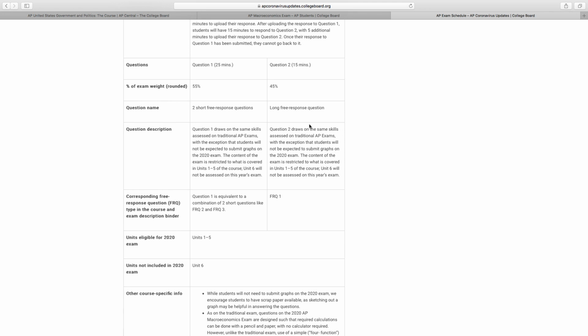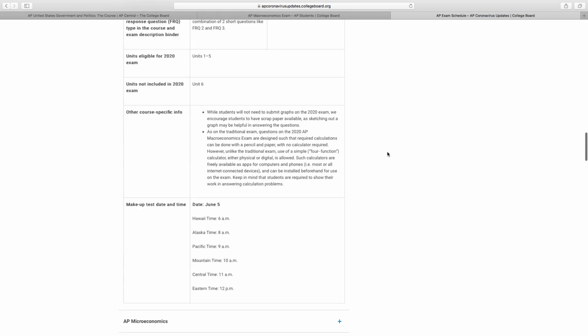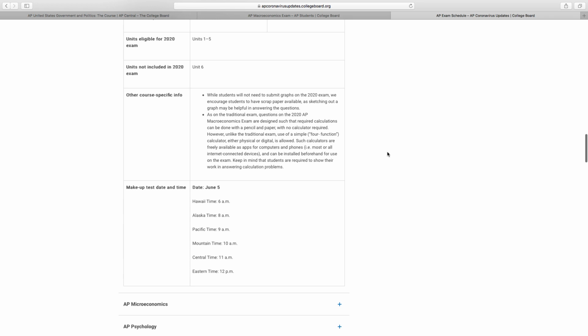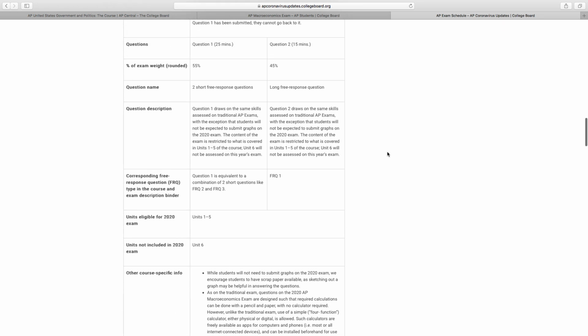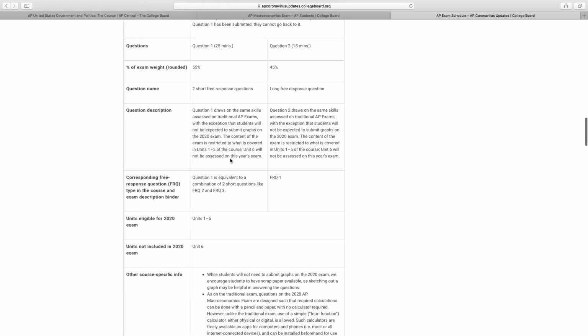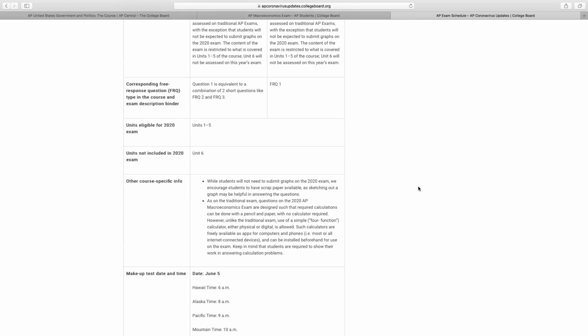It looks like they really have not changed the test much at all. It's the long essay and then 2 short free response questions. 55% is going to be the 2 short free response, 45% the long essay. I don't know if they're going to provide more information about how you answer these questions without using the graph, but hopefully they'll come out with a little bit more details.